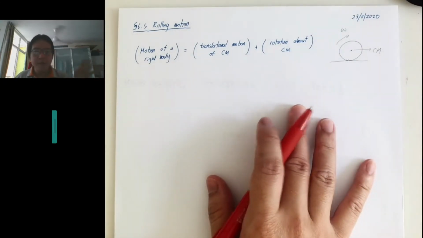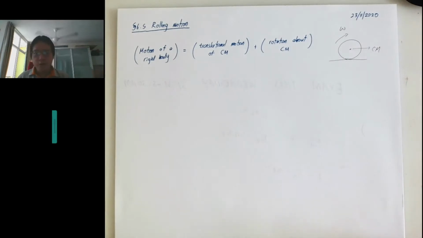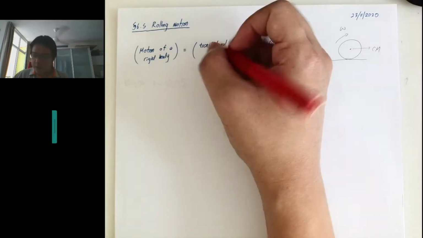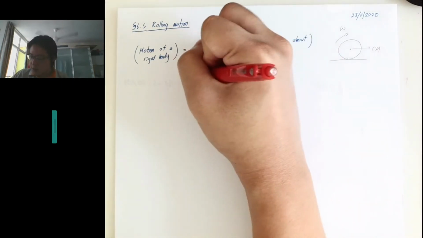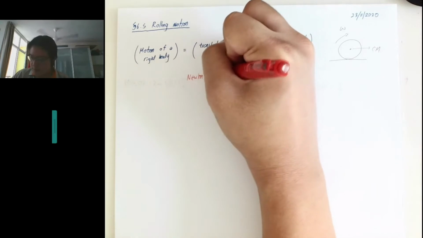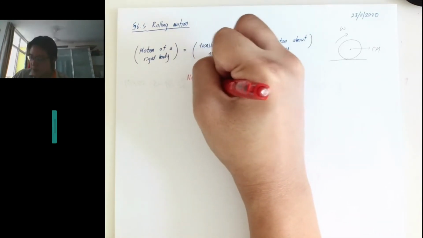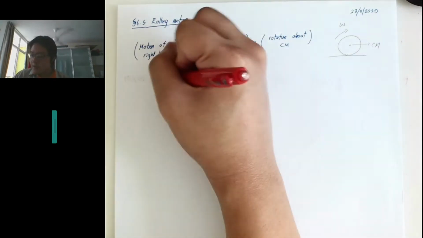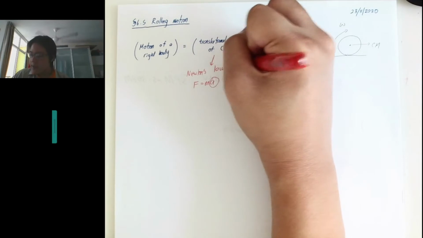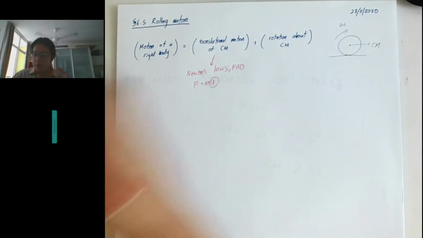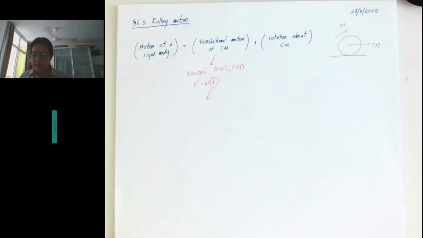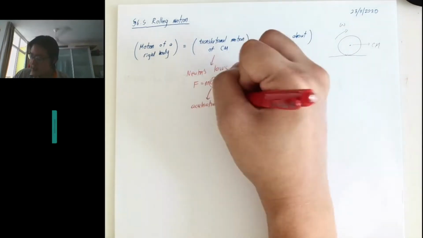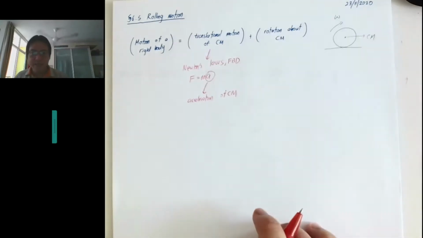But actually, if you just follow everything that we have been learning so far, it's very systematic, doing it step by step. What I mean is systematic, right? Center of mass, we solve it using Newton's laws, in particular F equals ma, right? Using Newton's law, you can draw the free body diagram and determine the net force acting on the object. Once you determine the net force, you should be able to calculate the acceleration, and this acceleration is the acceleration of the center of mass, right?